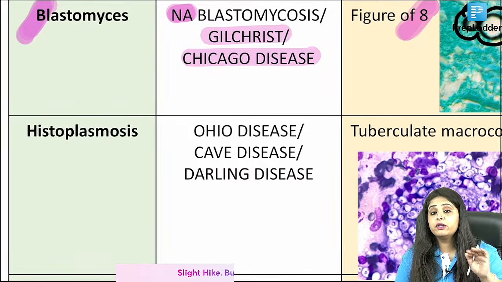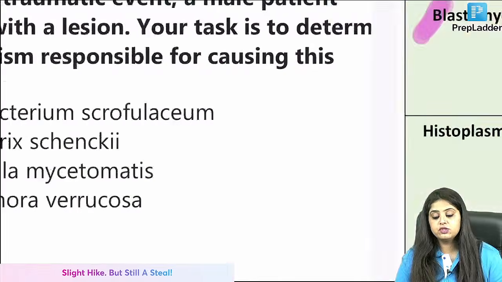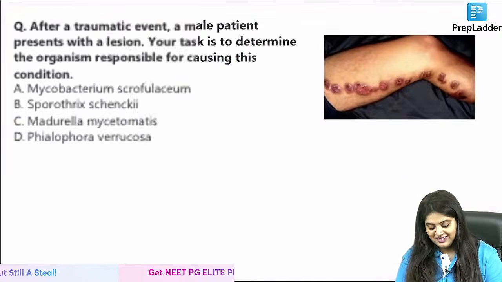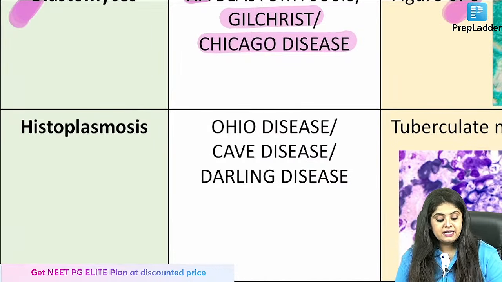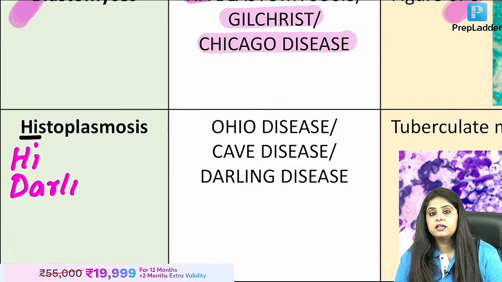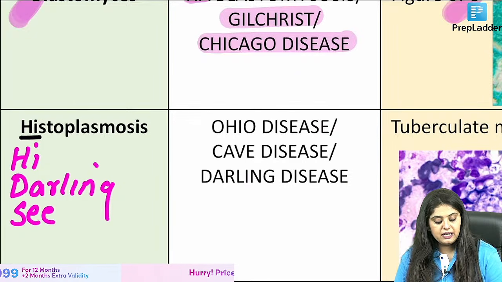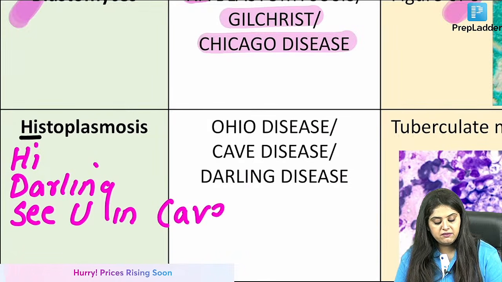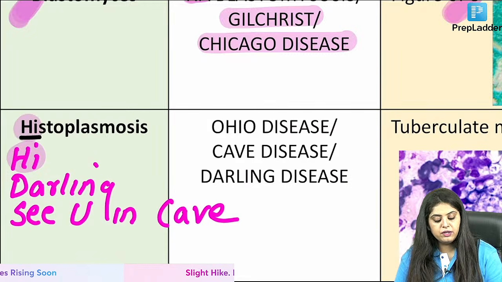Let's move on to, see, we are going in the same mnemonic. Body heat probably changes shape. So body is done, sorry. Body is done. Now we come to heat. H for what? Histoplasma. Do you remember? Hi, darling, see you in the cave. Who can forget that? Why did we learn it? Because Hi will tell you for Histoplasma.